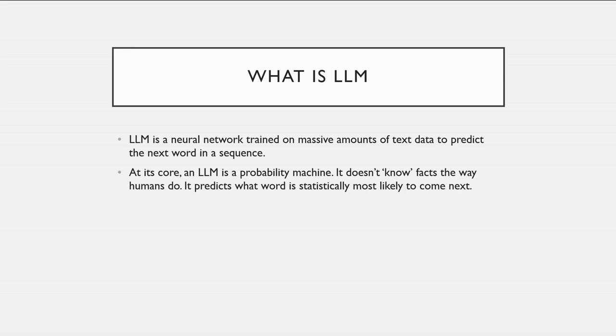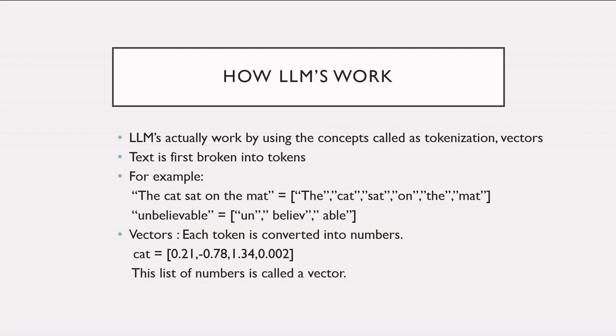At its core, an LLM is a probability machine. It doesn't know facts the way humans do. It predicts what word is statistically most likely to come next. LLMs actually work by using concepts called tokenization and vectors. Text is first broken into tokens, not full words, but smaller units. For example, the phrase "the cat sat on the mat" will be split into the individual words. This step is called tokenization.